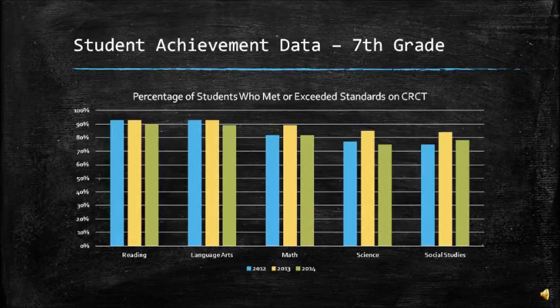Next, we have the student achievement data for the 7th grade, and this is the percentage of students who met or exceeded standards on the CRCT. This is also the past 3 years, and if you will notice, each subject had a decrease this past year in every subject.